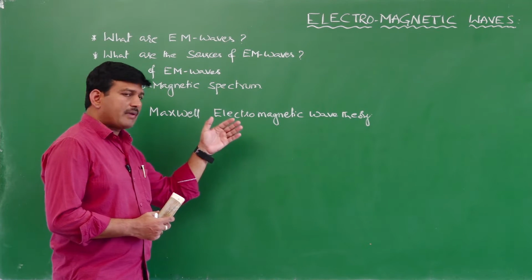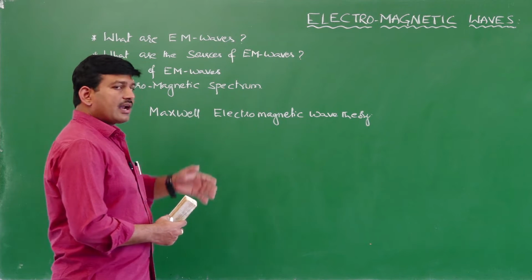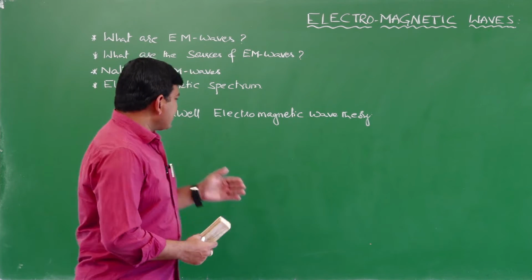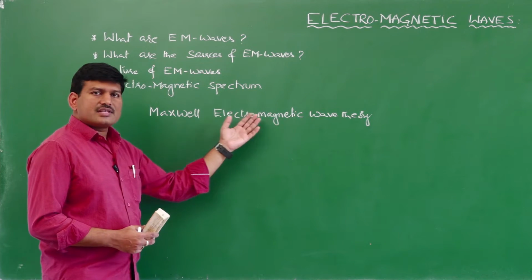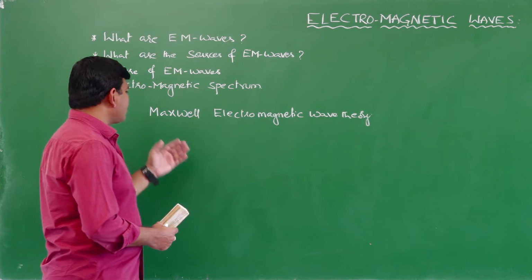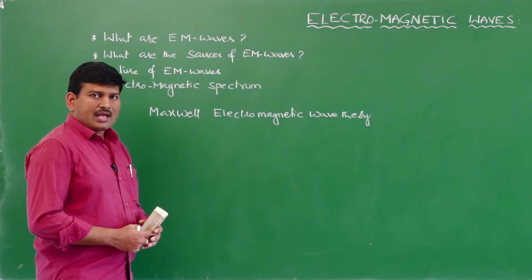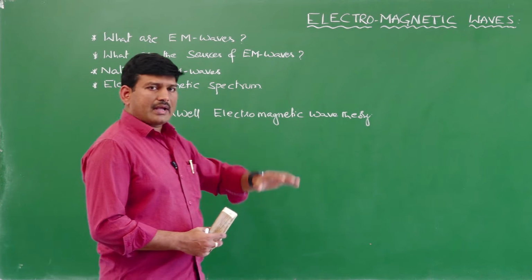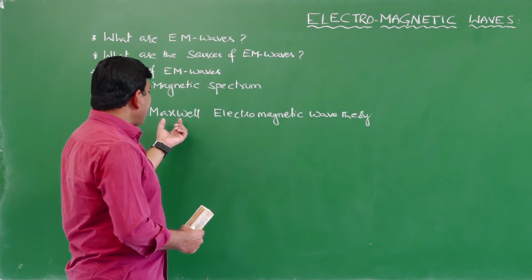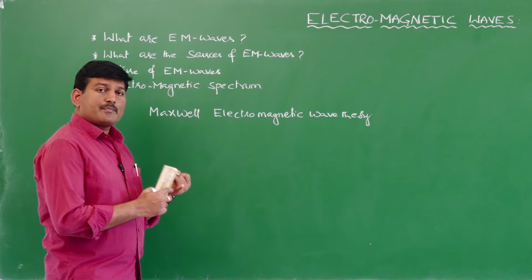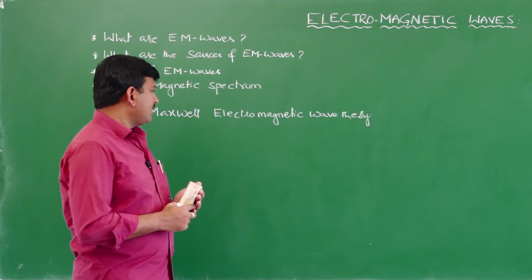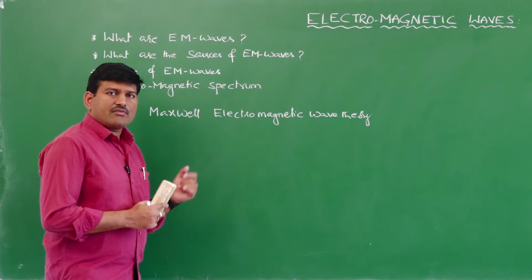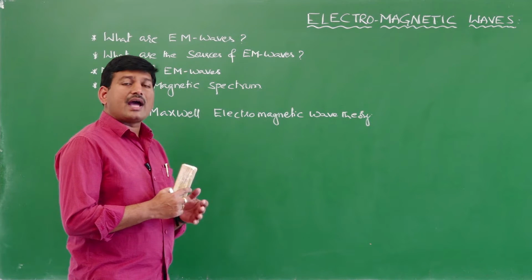This electromagnetic wave theory is proposed by Clerk Maxwell, and this is the basis for understanding electromagnetic waves. Here Maxwell has unified electricity, magnetism and optics. So who unified electricity, magnetism and optics?